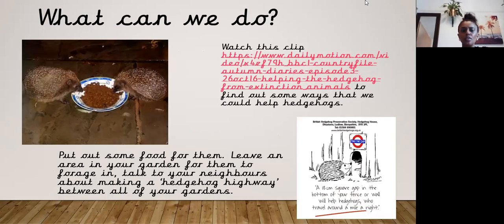So what can we do? There's a clip there you can have a look at. I'm not going to click it, obviously, for copyright reasons, but the clip will be posted underneath the YouTube video. Put out some food for them, leave an area in your garden for them to forage in. Talk to your neighbours about making a hedgehog highway between all of your gardens.